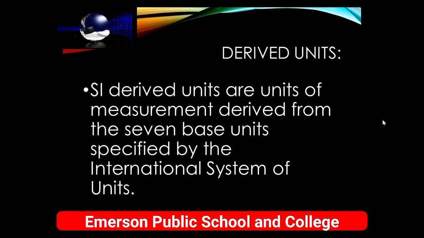Okay, the second category of units included in System International is derived units. SI derived units are units of measurement derived from the 7 base units specified by the International System of Units. Derived units are those which can be obtained either by multiplying or dividing one base unit with another base unit.